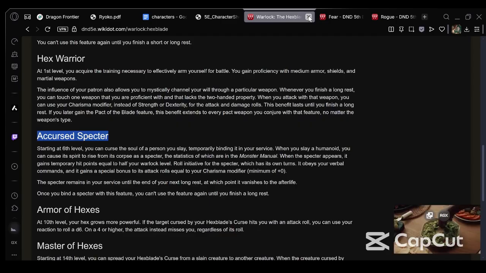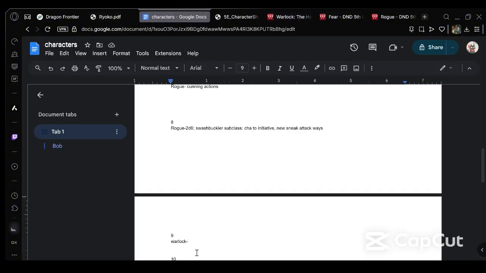So the Accursed Specter is basically he learned some of the designs from his father, that his father left, that his mother kept, and because of that, he was able to develop bullets that are able to raise the dead. They don't really raise the dead as much as they infect the dead with a sort of biological virus that makes them come back and listen to the commands of the person who put the virus in them. Or something like that. I don't know. I'm not the best at these things.